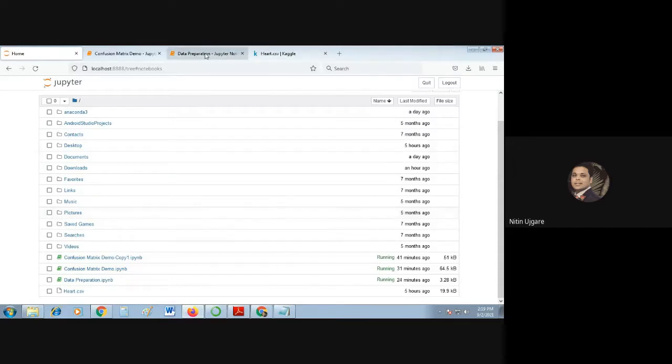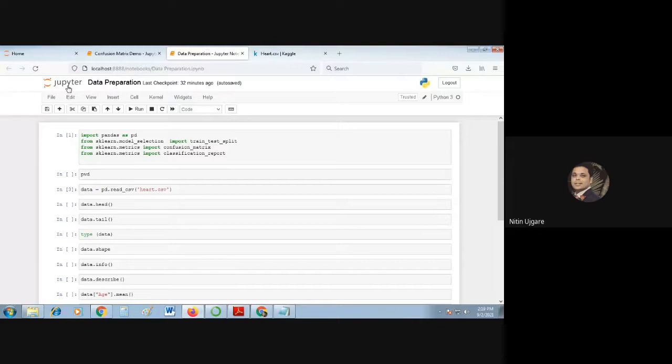I'll go here. This is the Jupyter Notebook, and here you can play around. This is an online Python IDE, you can say. When you open this, one more window opens with it.